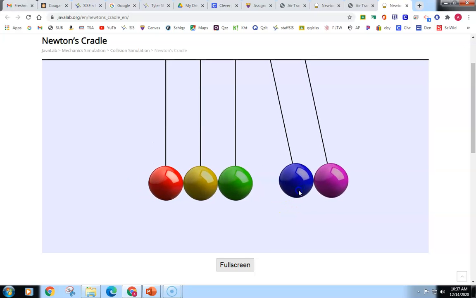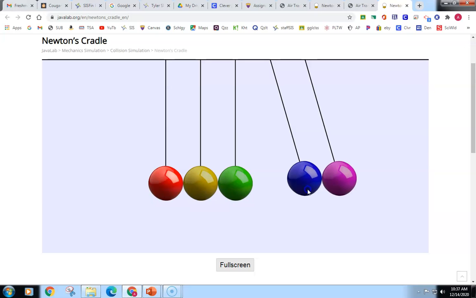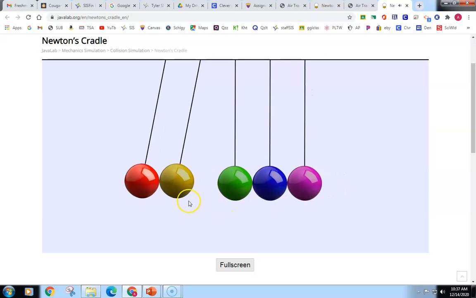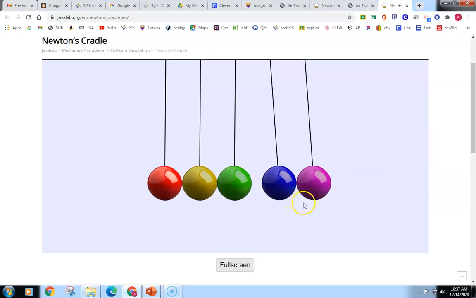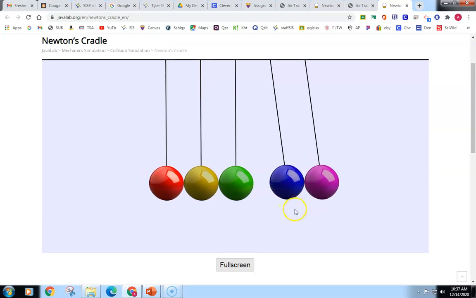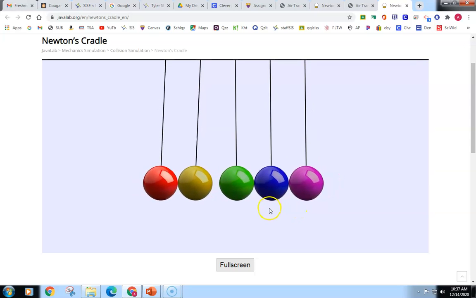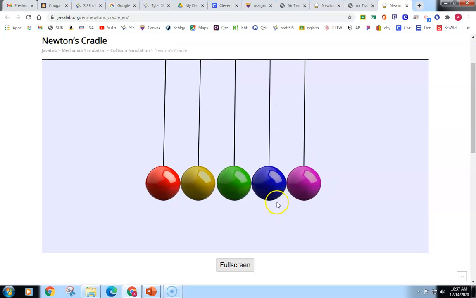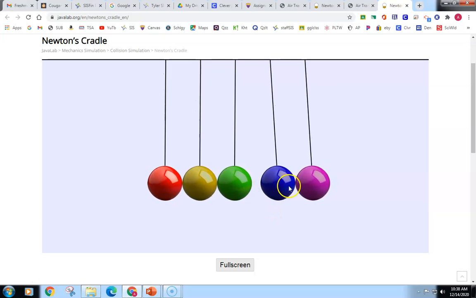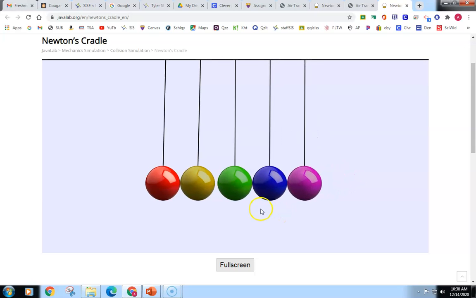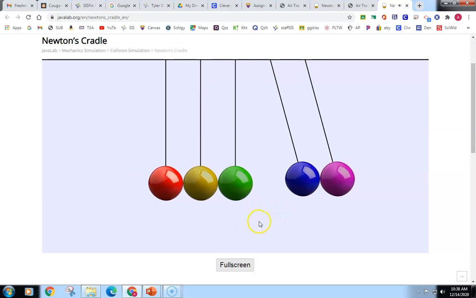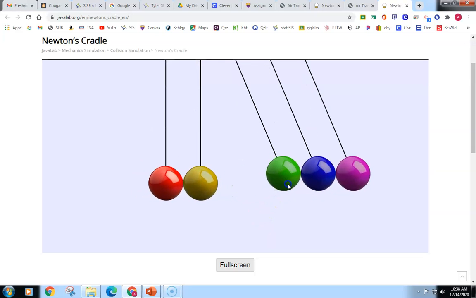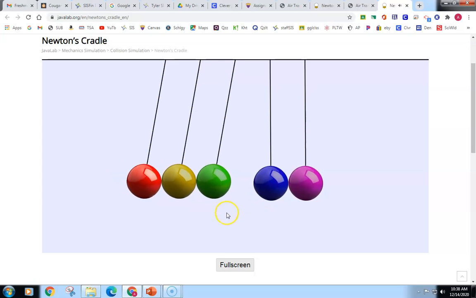The total amount of momentum stays the same. Now, if I start with 2 units of momentum, then I'm going to have 2 units of momentum pop out the other side. Again, that total amount of momentum is conserved; it remains constant. Although these aren't perfectly elastic collisions, so we'll lose some energy to heat and some things like that. What I think is cool about this one is the green one never moves; it just stays put. And if we start with 3, then we'll have 3 units of momentum pop out the other side.